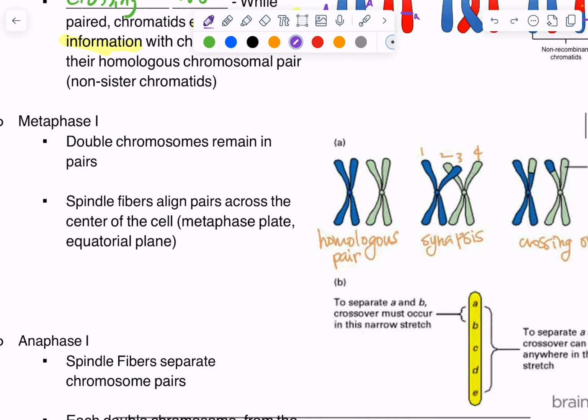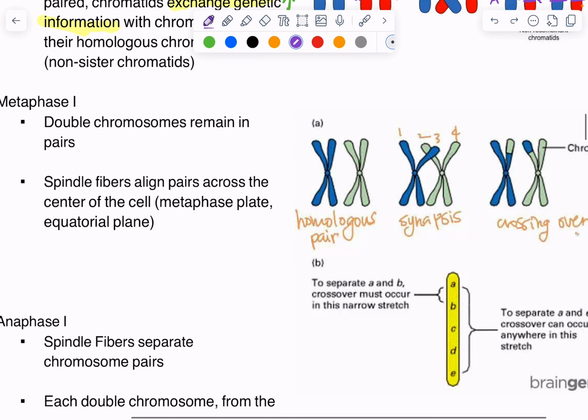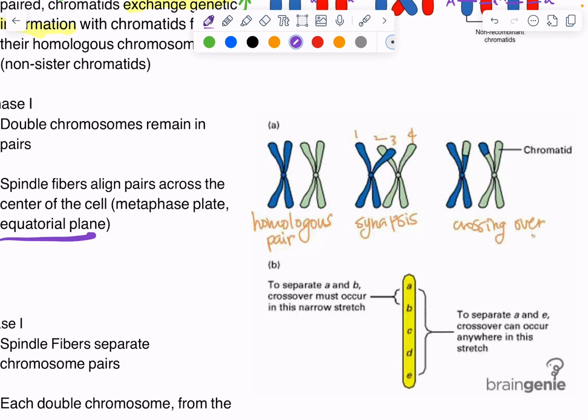Metaphase 1 takes place, so our chromosomes are just lining up on the metaphase plate, or equatorial plane, as we sometimes will see it. Our spindle fibers need to attach to the middle parts of these homologous chromosomes in order to separate them.